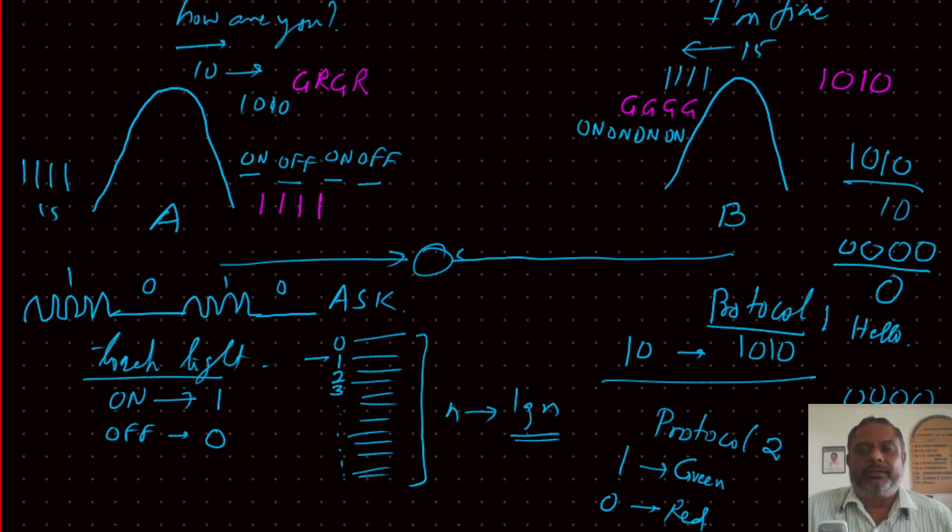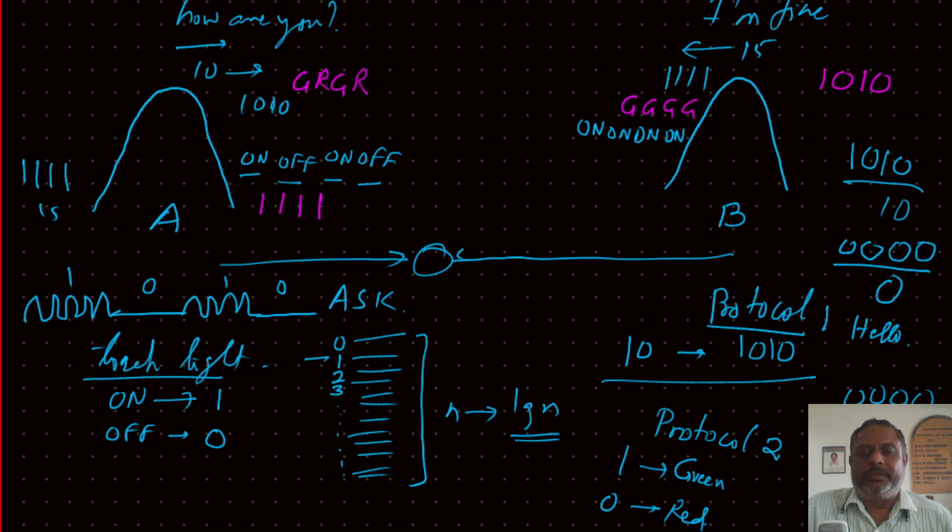So there is no B here sitting on the hilltop communicating. Therefore, A is not able to see any light. So no light means no signal. Green light means 1, red light means 0, and no light means no signal. Now there won't be any such problem of writing 0, 0, 0 and understanding it as hello. No such thing will happen again.